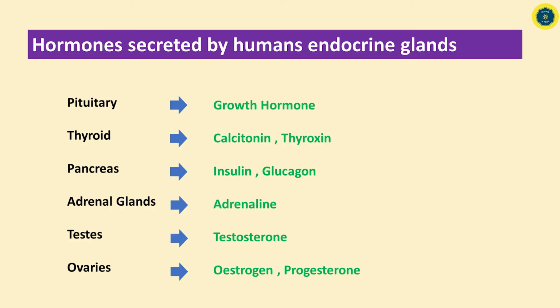Let's learn about the hormones secreted by human endocrine glands. The pituitary secretes growth hormone. Thyroid secretes calcitonin and thyroxine. Pancreas secretes insulin and glucagon. Adrenal glands secrete adrenaline. Testes secrete testosterone, and ovaries secrete estrogen and progesterone.